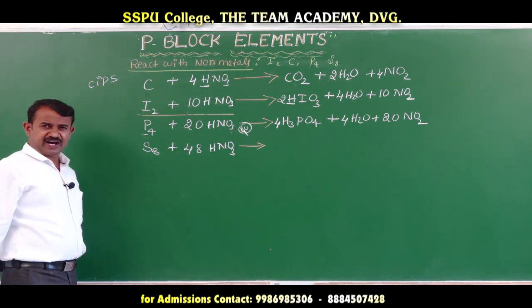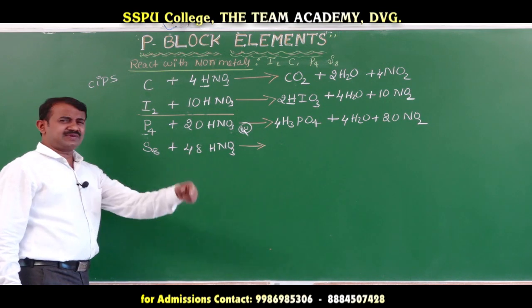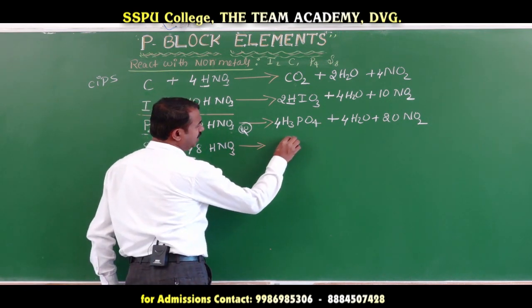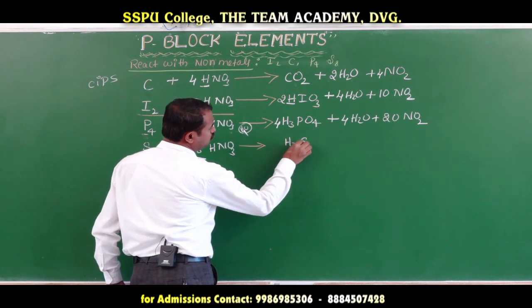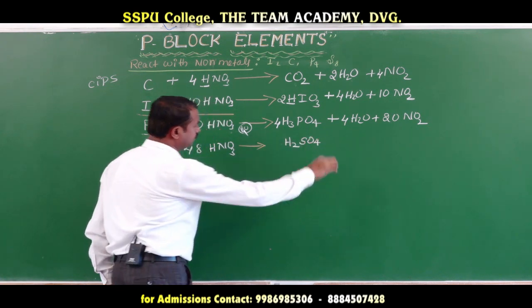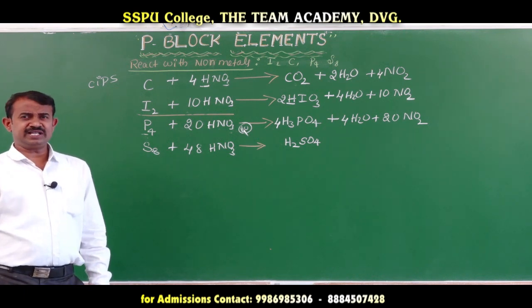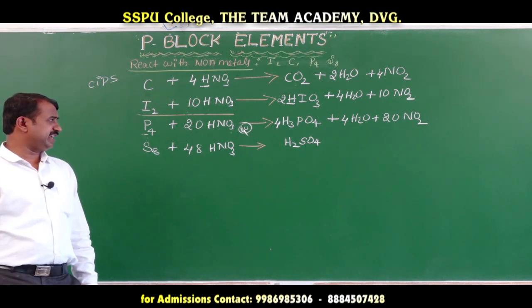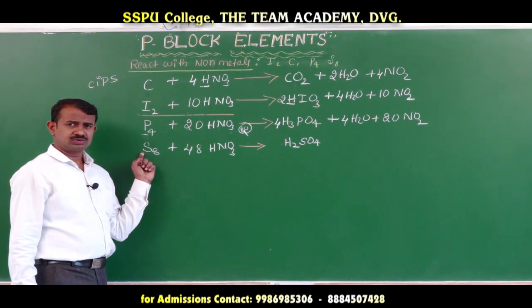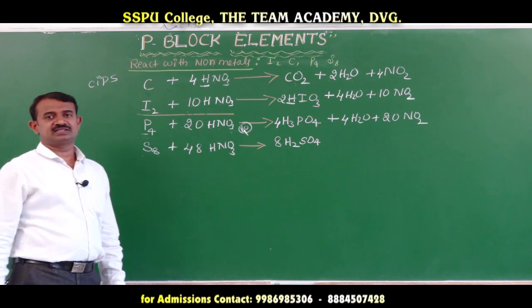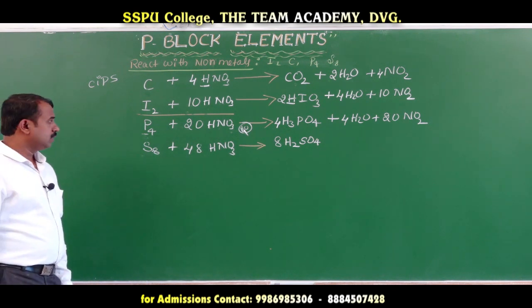When sulfur reacts with nitric acid to form sulfuric acid, what is the formula of sulfuric acid? H2SO4. How many sulfur do we have? 8 sulfur, you release 8 molecules of sulfuric acid. Okay.